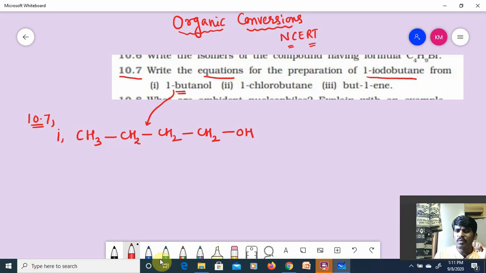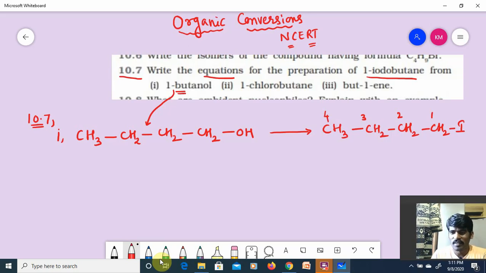To get 1-iodobutane, I am writing it first: CH3CH2CH2CH2I. At the first position, you have iodine. What is the reagent you have to use? That is very important. The first reaction is from alcohols only.